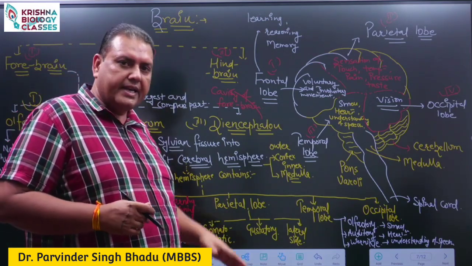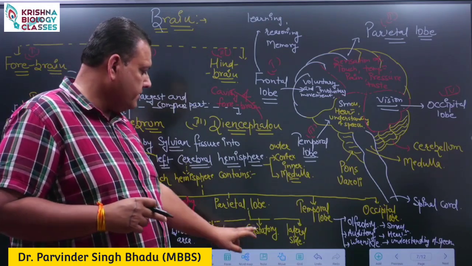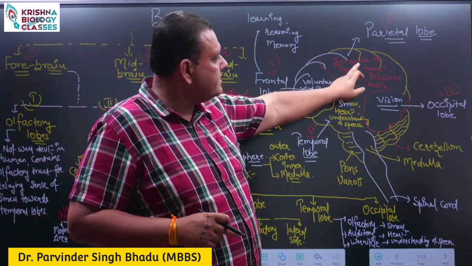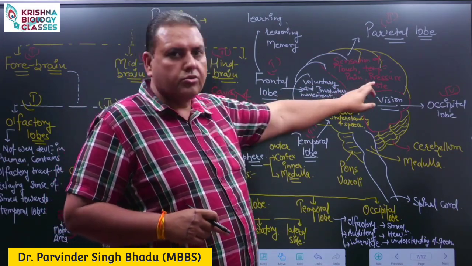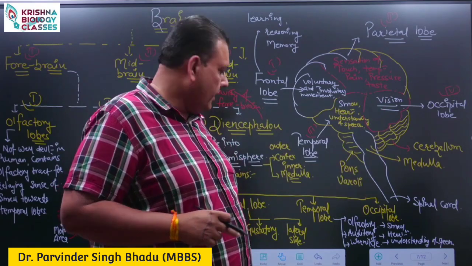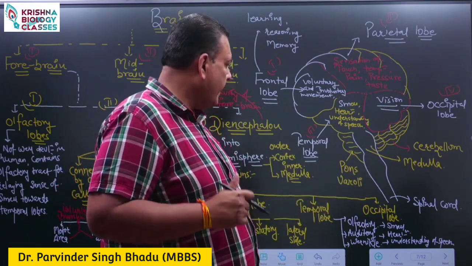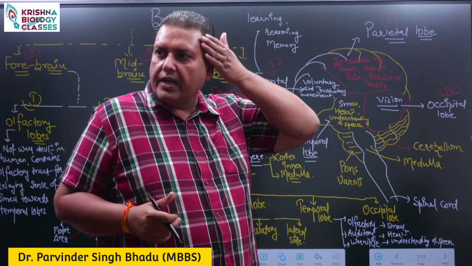Inside the parietal lobe, three regions are present. These are somatosensory, gustatory and lateral side. Somatosensory gives us the sensation of touch, temperature, pain and pressure. Gustatory gives us the sensation of taste, and lateral side assists in speech formation. Temporal lobe is present on the lateral side.